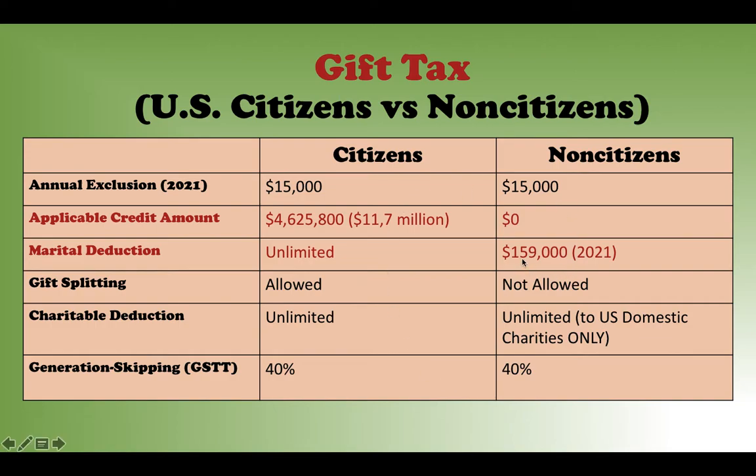He immediately gifts 50% of the house to the wife, and if 50% of the house value is more than $159,000, the husband has to pay gift tax on it. So that's the difference.